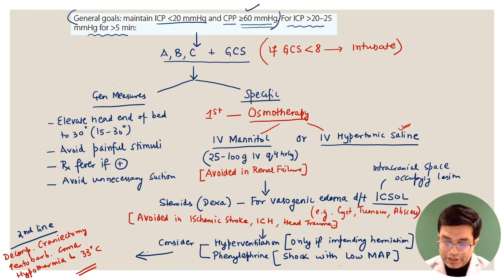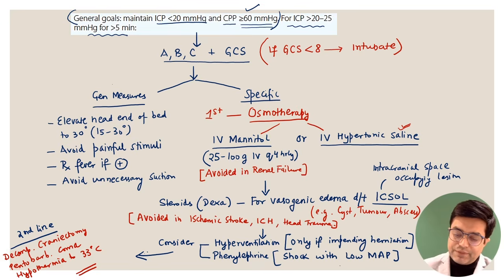So osmotherapy followed by considering steroids but avoiding in certain scenarios, considering hyperventilation, considering phenylephrine, doing the general measures, followed by second line therapy. There are other drugs also which we use clinically, but this entire discussion is based upon the table given in Harrison. And that is, as I said before, the most important thing you need to remember for the exam, right? So I hope you benefit from this table which I discussed here.